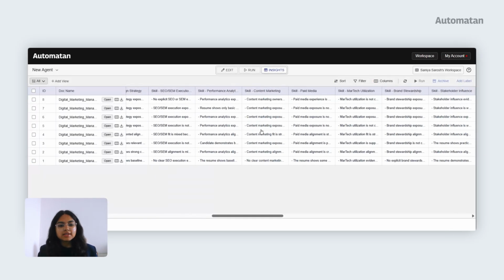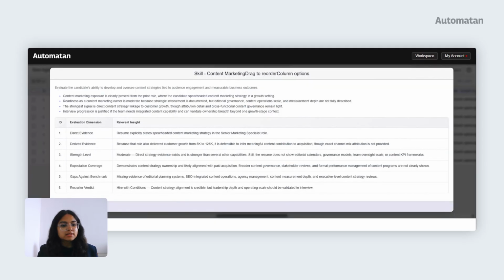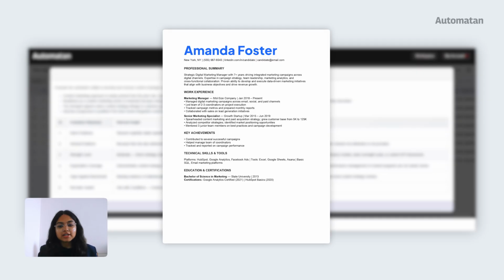If you want to take the example of content marketing and focus on that, you can open an insight to know more. This candidate's exposure is clearly present from the prior role where the candidate spearheaded content marketing strategy in a growth setting. You can know the exact strength level, which is moderate in this case, because direct strategy evidence exists and is stronger than other capabilities. Still, the resume does not show editorial calendars, governance models, team oversight scale, or content KPI frameworks.